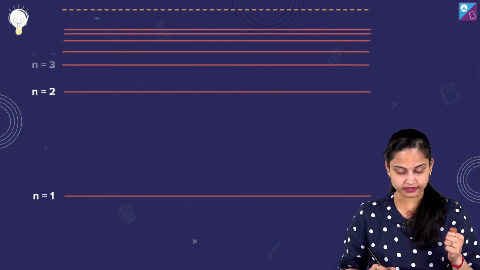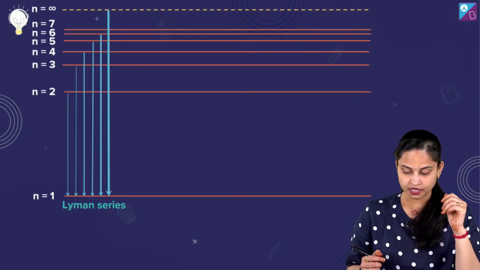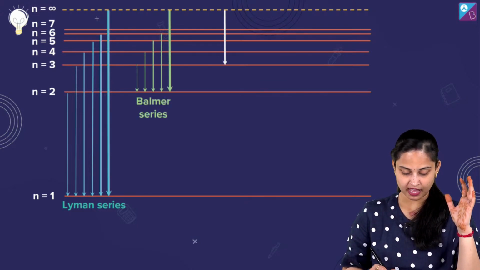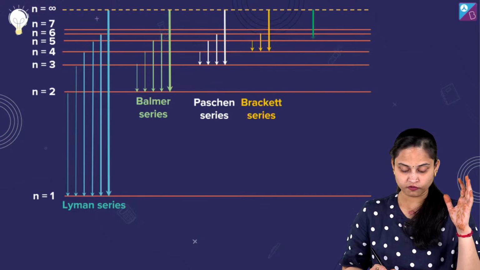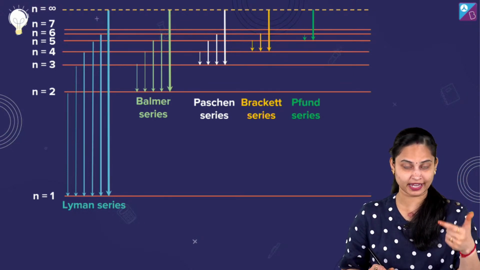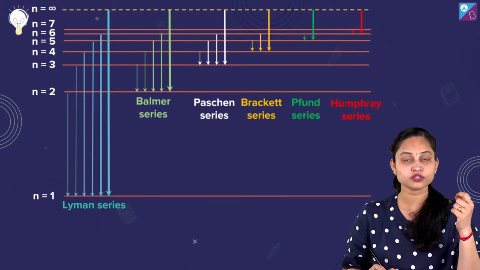Let me clear each and everything over here, since we have been given the Balmer series. For the Balmer series, if I talk about the ground state, the value of n1 is always equal to 2.